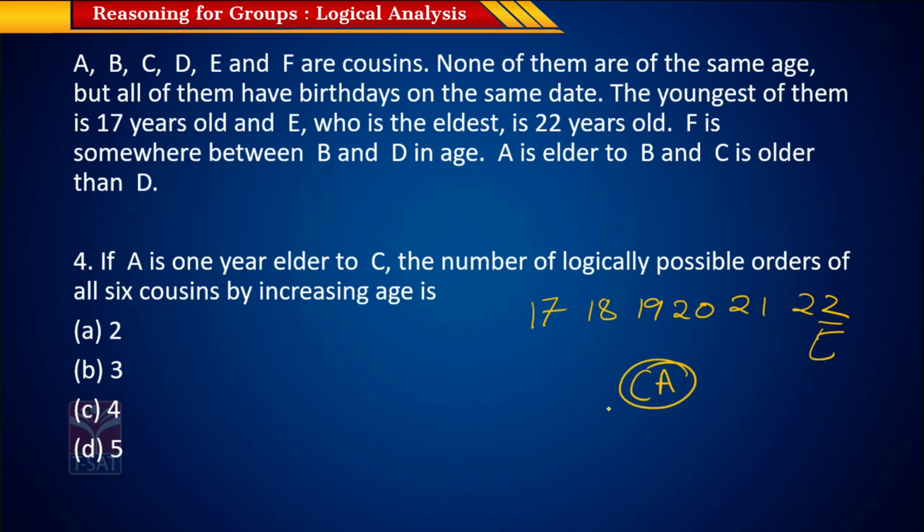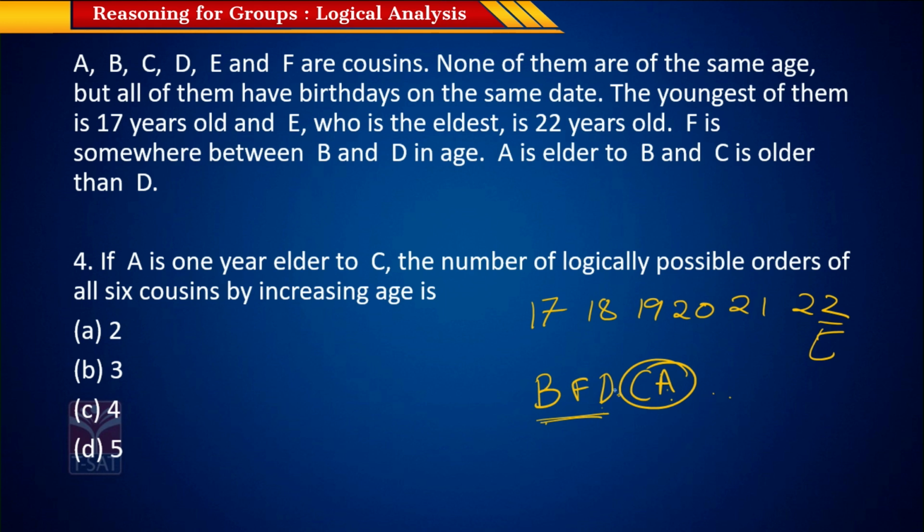And you know that A is elder to B, so B has to come on the left side, and you know that F is somewhere between B and D. So we can have B, D, F and this thing. In this way, we have A which is older to B and C is older to D. Right, this is possible, but can we shift B or D to the right side of C and A?